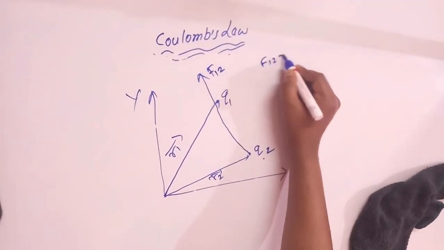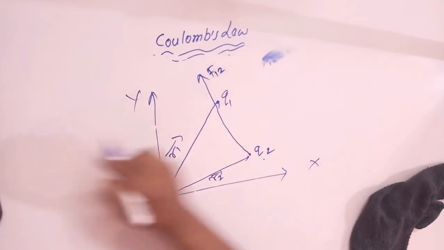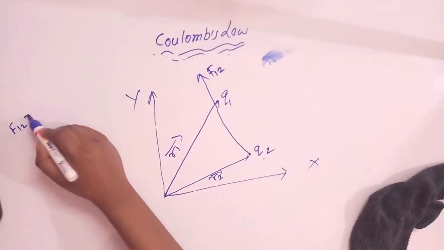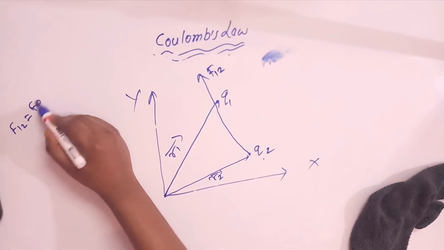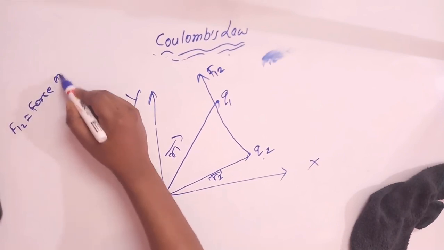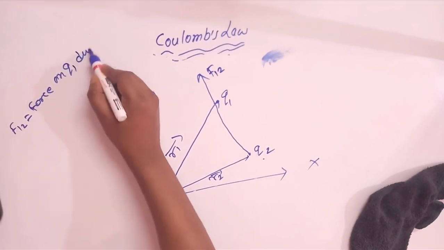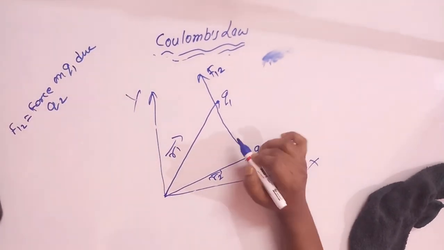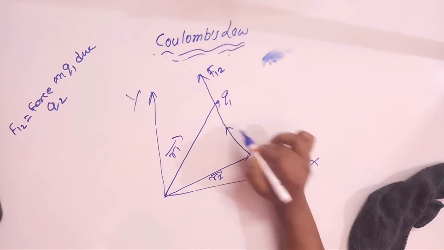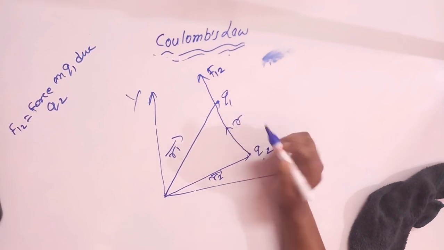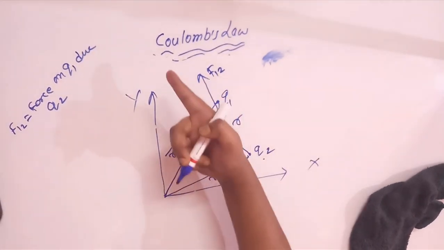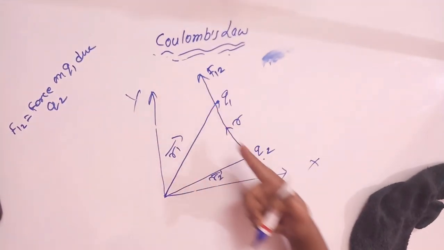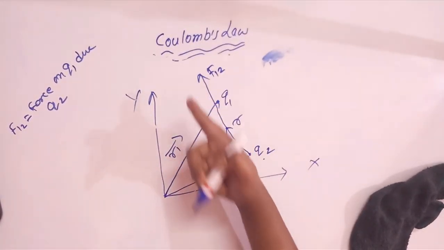Here F12 means force on Q1 due to Q2. And the displacement vector will be in this direction. Because force is in this direction, the displacement vector will be in this direction.